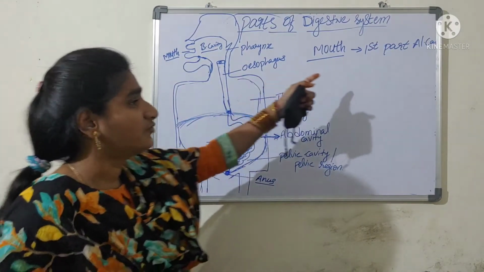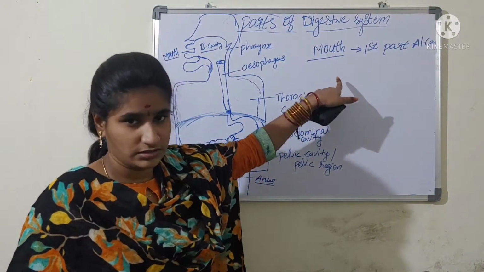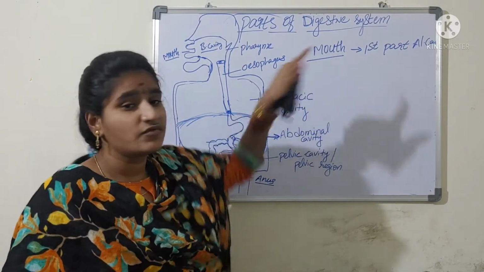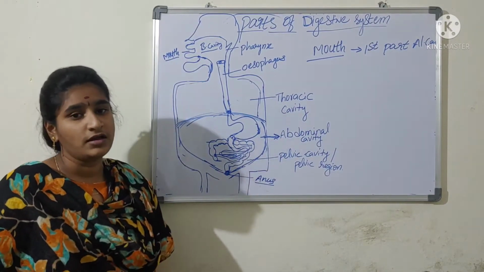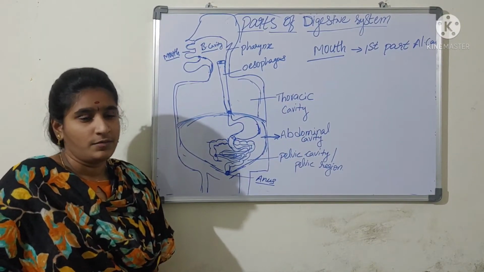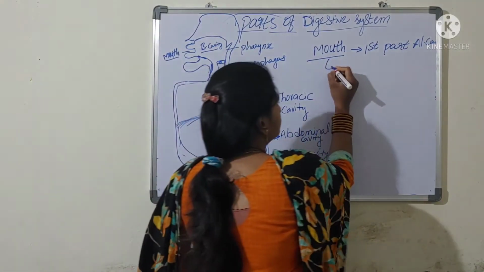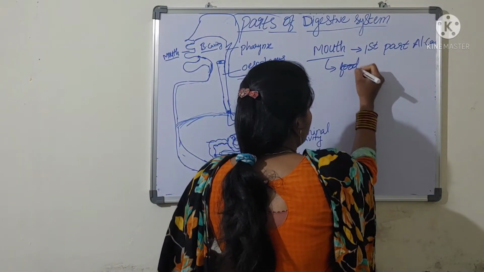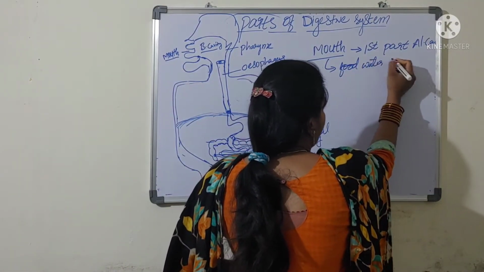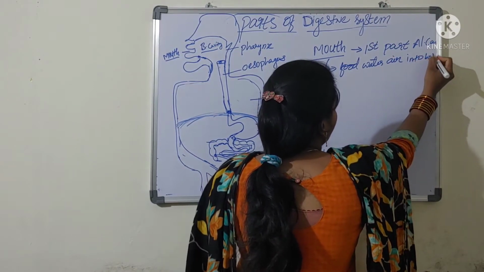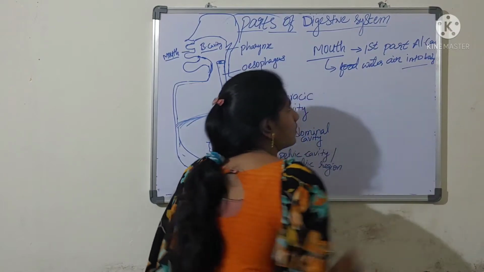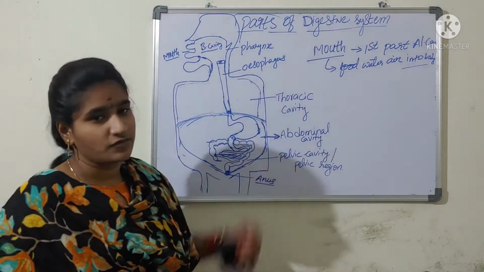So the first part of the alimentary canal is the mouth. What is its use? It helps in the intake of food, water and air; it allows food, water and air to enter the body of an organism. That is the function of the mouth.